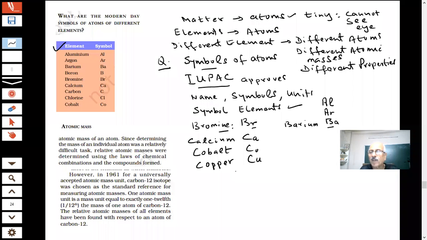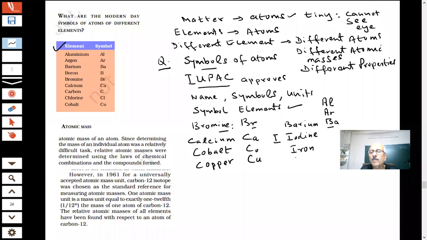So these names are now accepted by the International Union of Pure and Applied Chemistry. We cannot change them. Everywhere the names will be the same. So if I write I, what is I? You know what is I? Iodine. I is iodine.